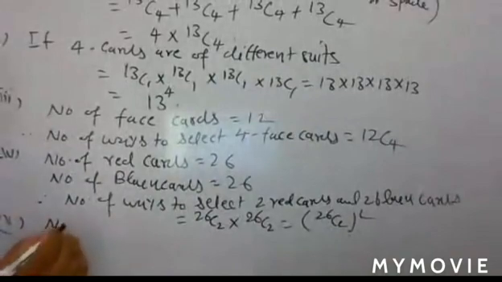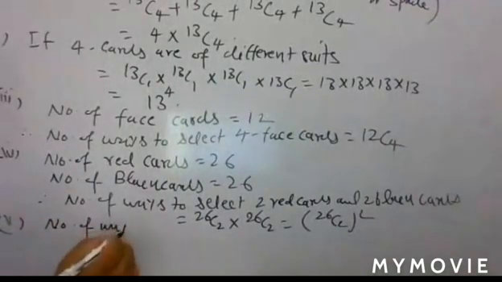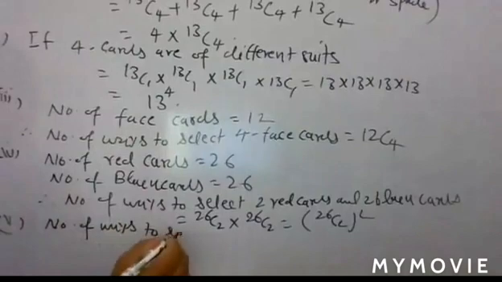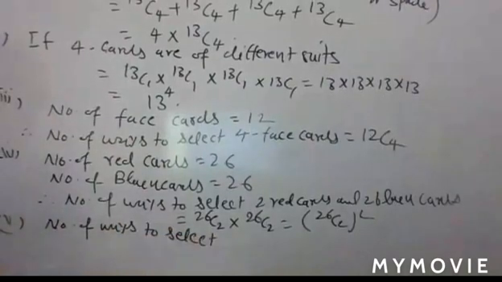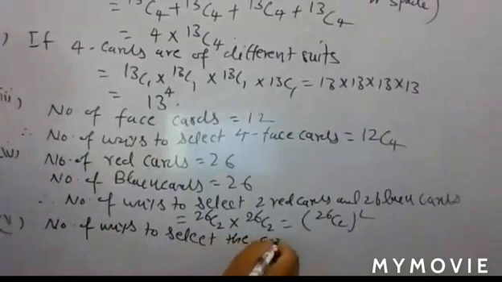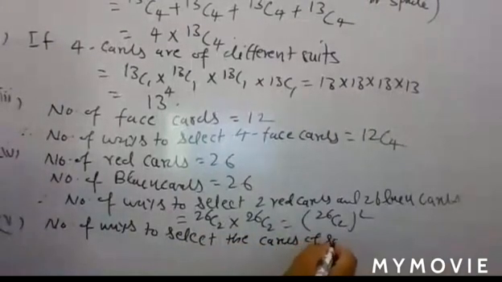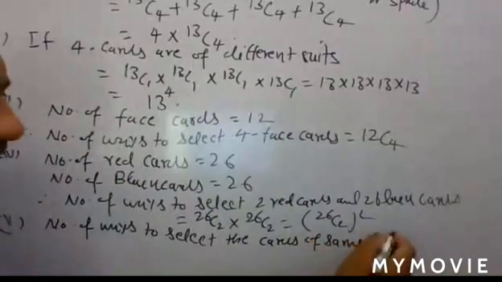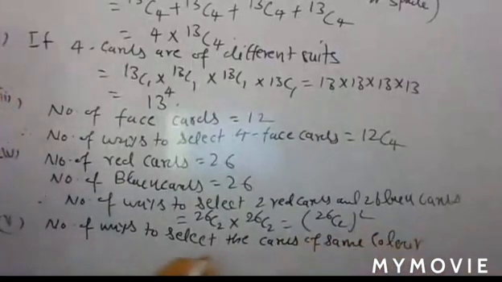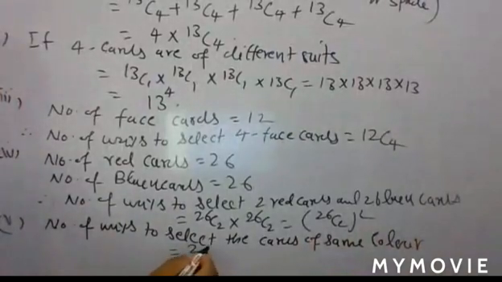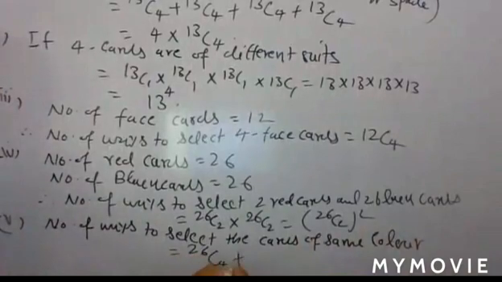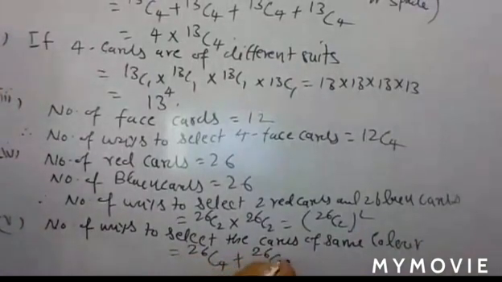So number of ways to select the cards of same color, that is equal to 26c4 plus 26c4.